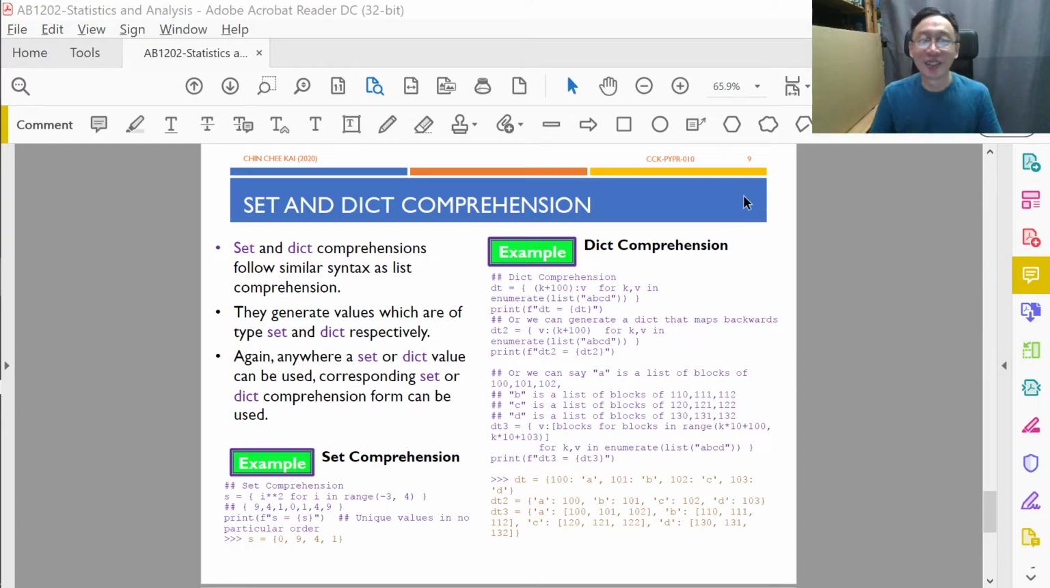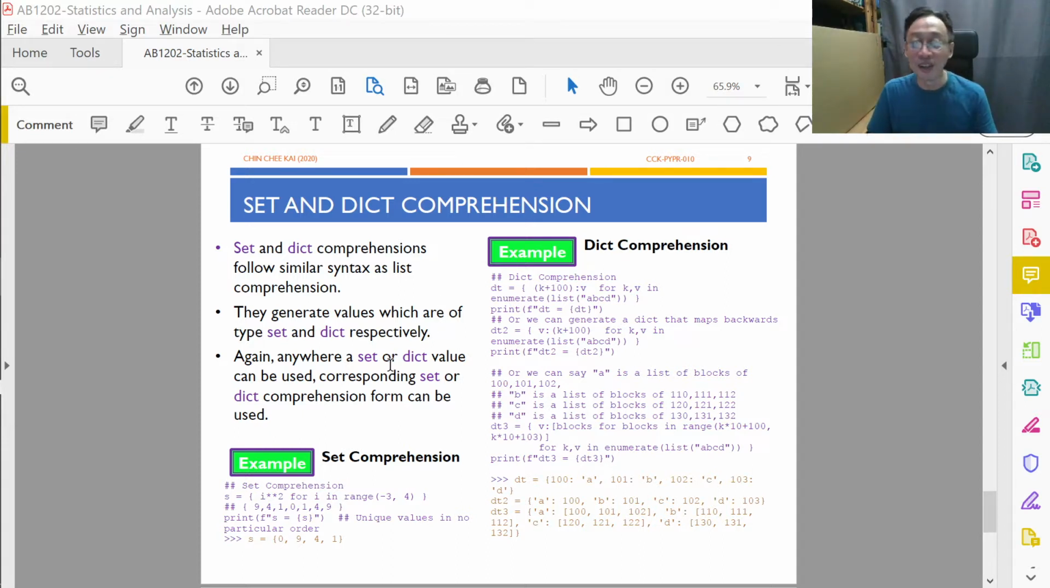Next, let's look at set and dictionary comprehension. If we can do list and tuple comprehension, surely we will suspect it will be possible to do set and dictionary comprehension. And the answer is yes, you can actually try that, right?